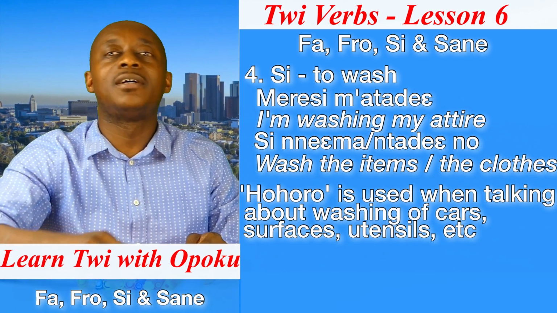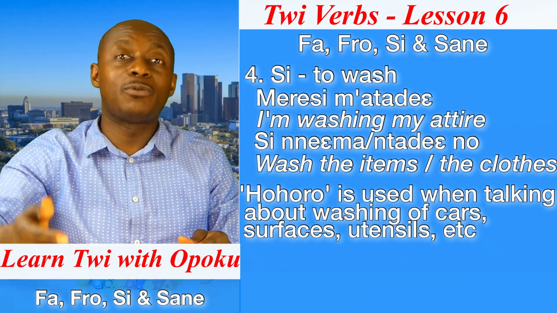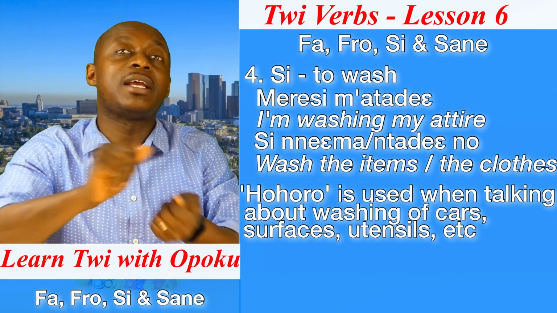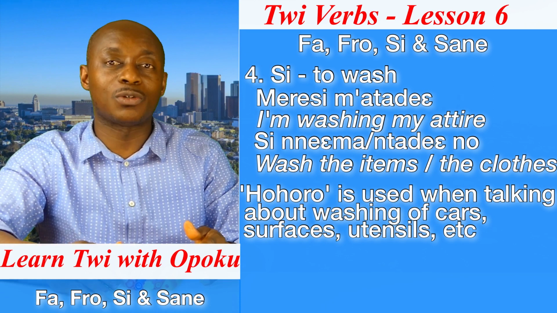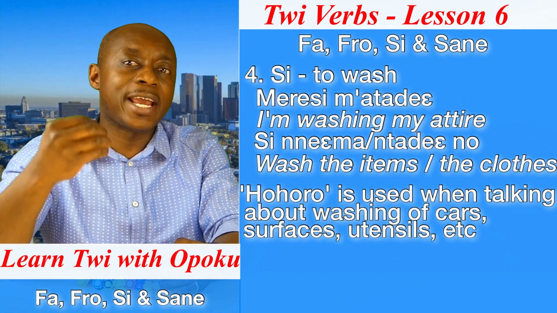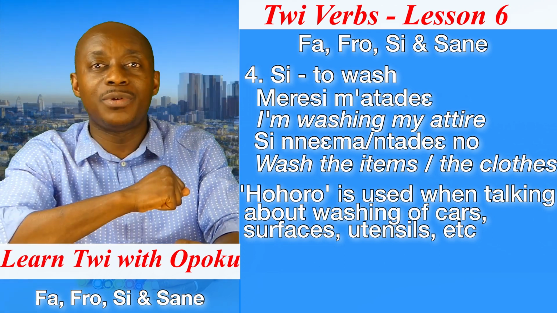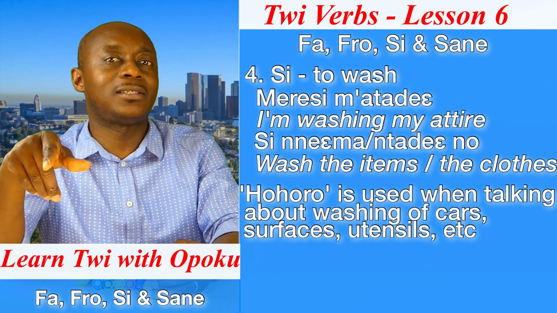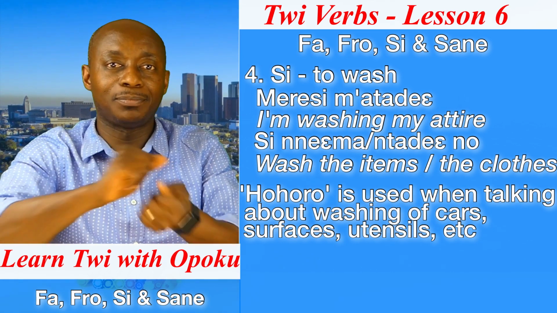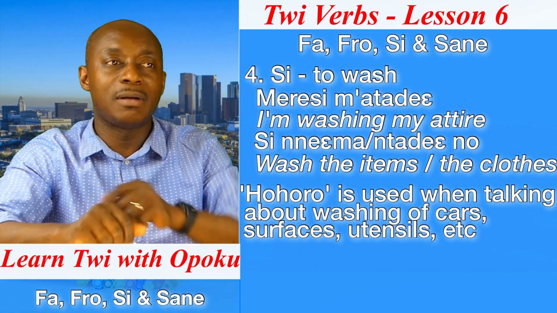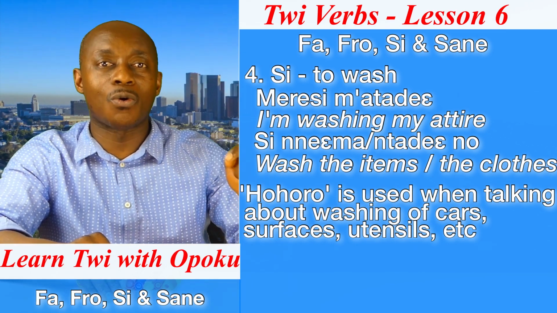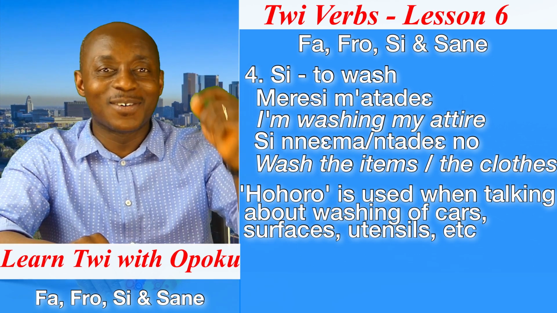For clothes, some people also say hohoro niema. They can use that term also for washing of clothes. But the proper Twi verb for that act is si. Si niema, we wash clothes. But for all other things, we use hohoro. Good.